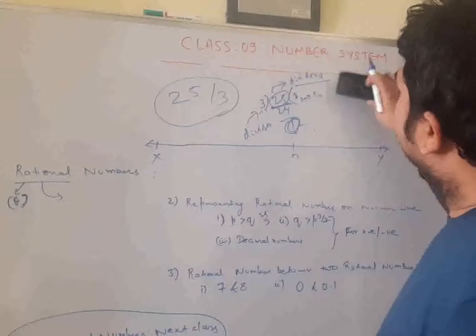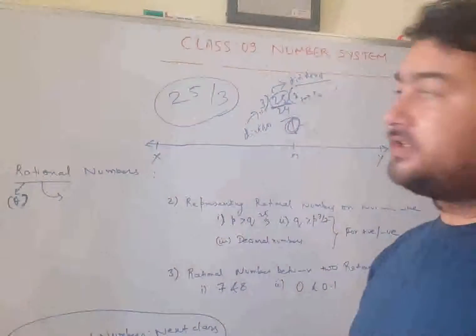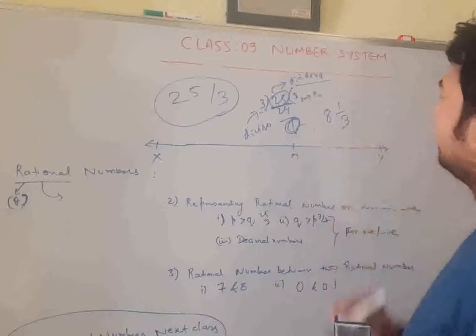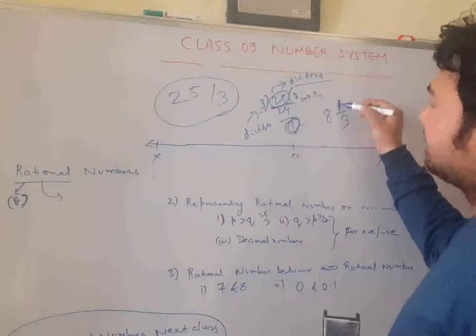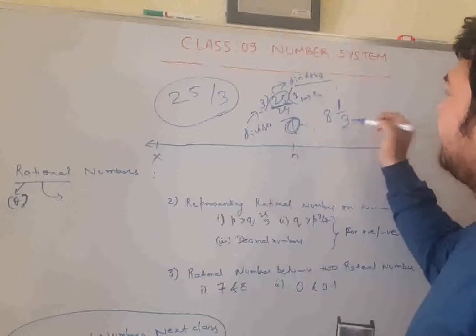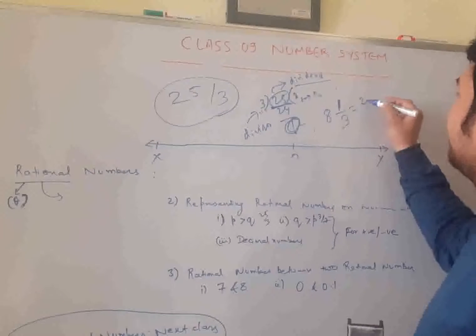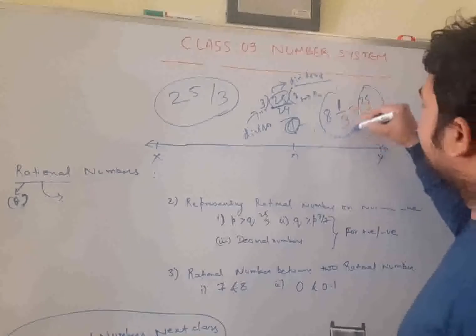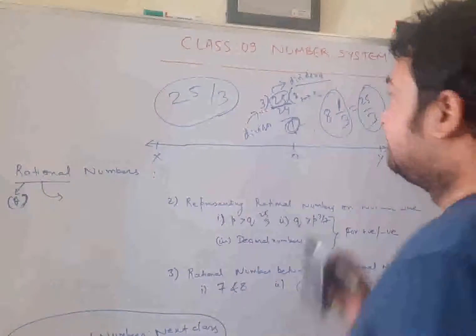So here we have divided 25 by 3, and what did we get? We got 8 whole 1 by 3. This should also remind you about the formula: 8 into 3 plus 1, 25. And what are we doing? 25 by 3. So this is the same as 8 threes are 24 plus 1, 25 by 3. We have converted this fraction form into the mixed fraction form. Now things are a little bit easier for us.